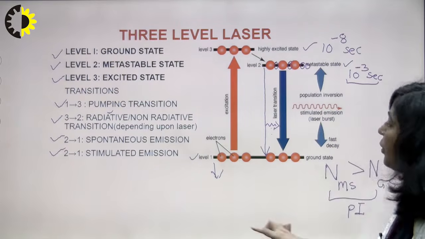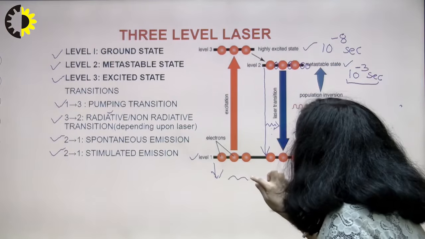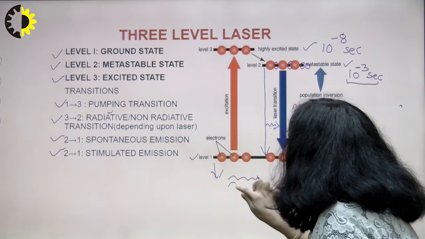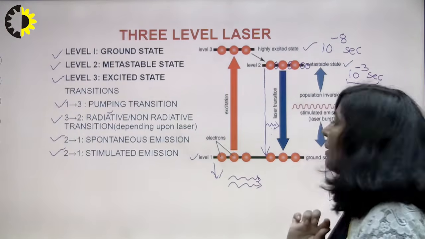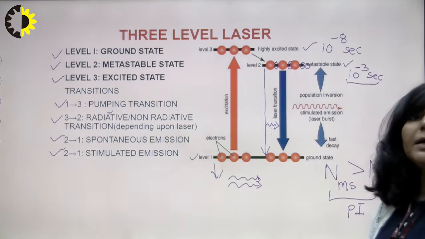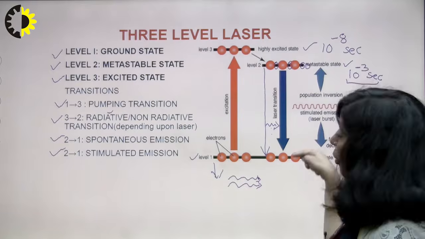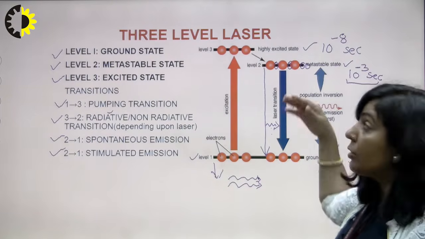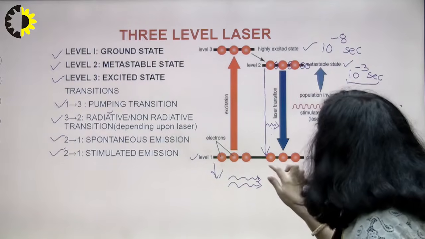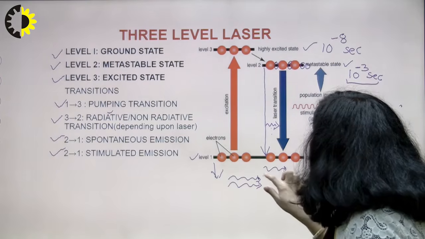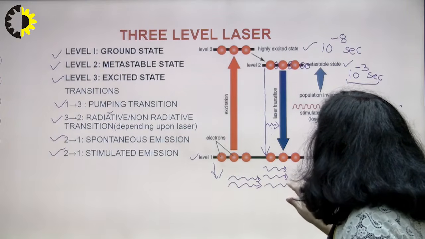Now these two photons will start moving inside the active medium. They are in the same phase, and they have the same energy. So one photon is converted into 2. Then two photons can trigger two more transitions from 2 to 1, because you have a large number of atoms in state 2. So those two photons will be converted into 4 photons.